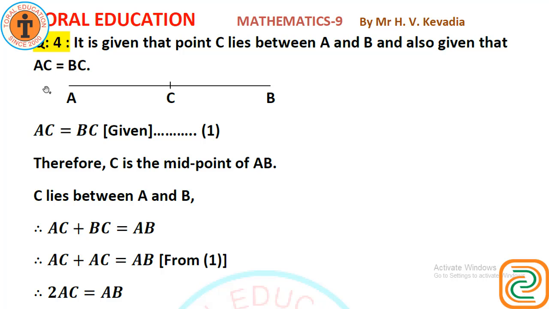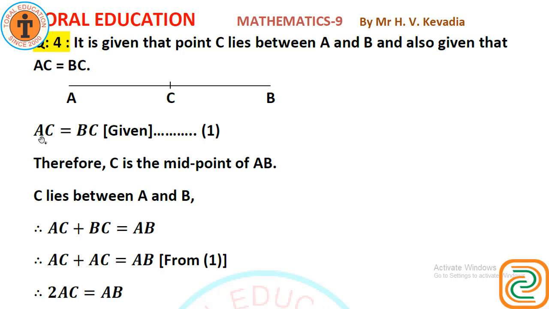Now question number 4. It is given that if a point C lies between 2 points A and B such that AC equals to BC, then prove that AC equals to half AB. Explain by drawing the figure. Here is the figure. AC equals to BC is given. We have to prove AC equals to half AB.